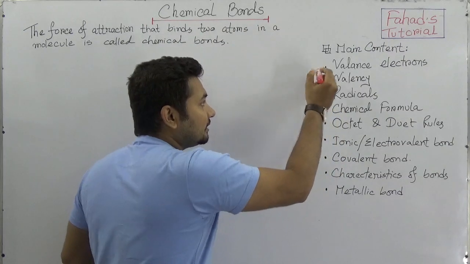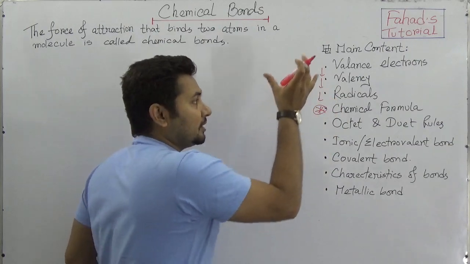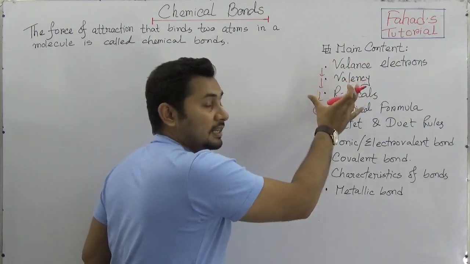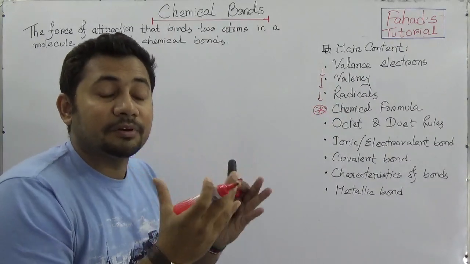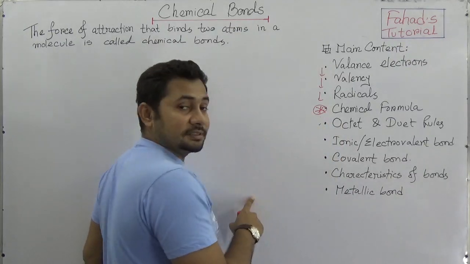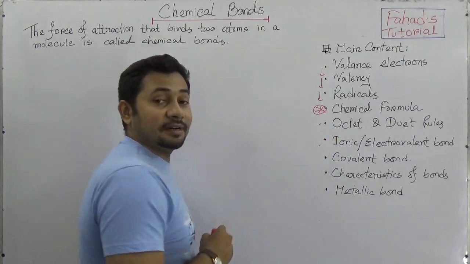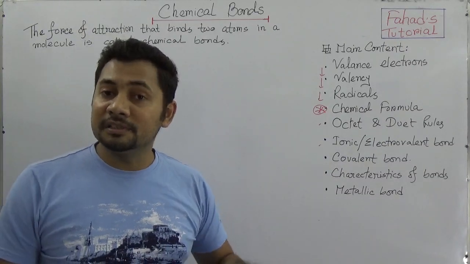You see, there is a link between these topics. If you understand valence electrons, valency and then radicals, then you can understand how a chemical formula is formed. And then the octet and duet rules, ionic and electrovalent bonds. We will definitely discuss three major types of bonds in this chapter.